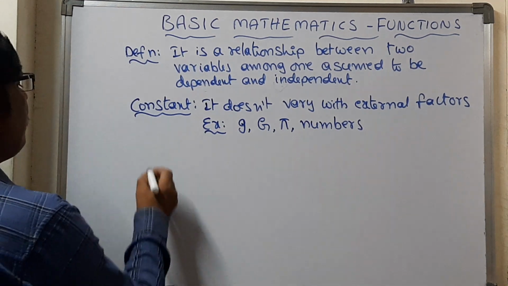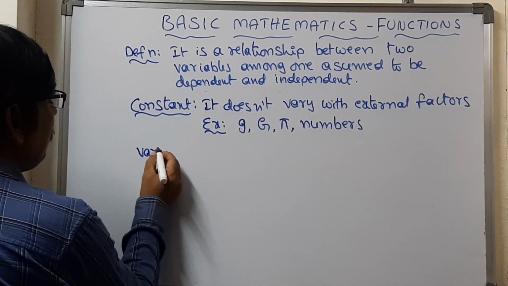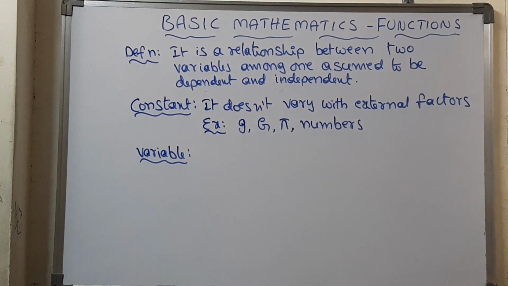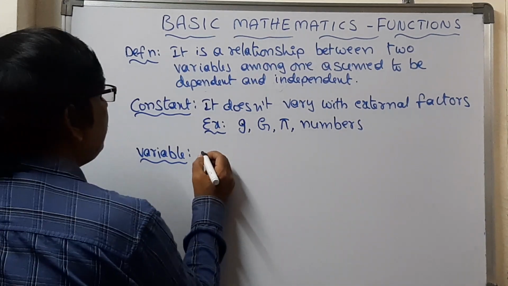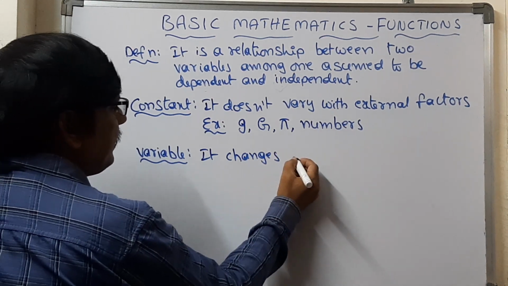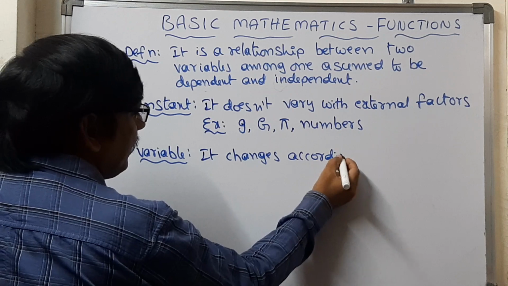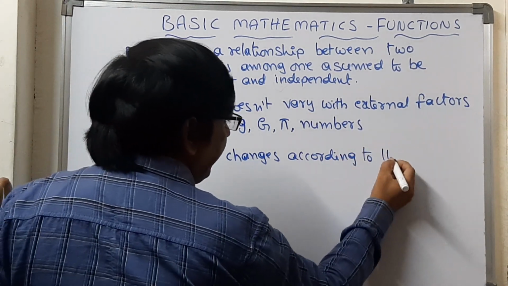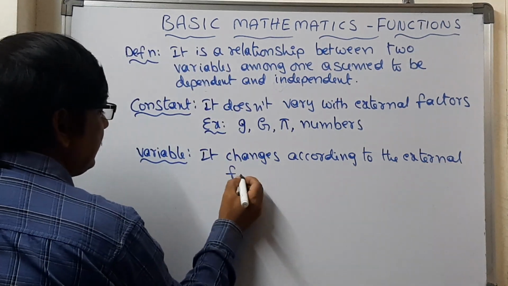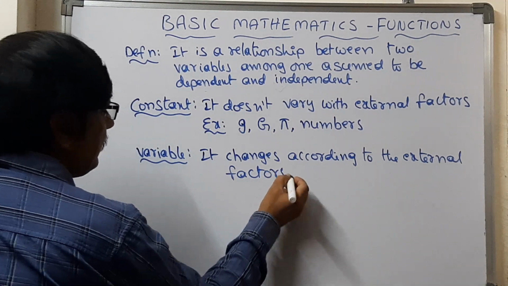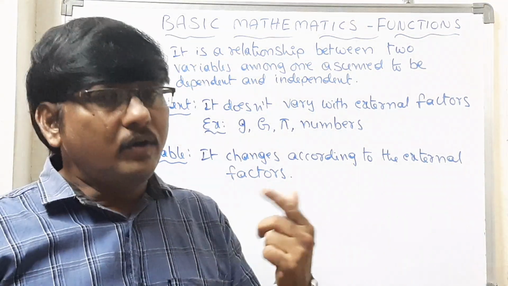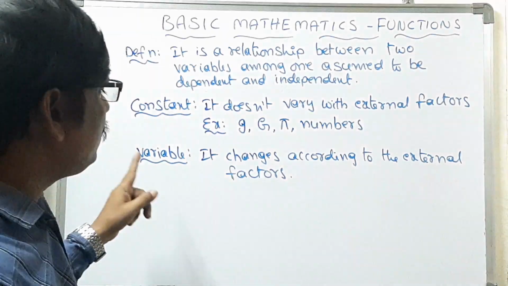Now the new word that comes to us is variable, and a variable is just the opposite term. What is meant by a variable? A variable is that which changes. These values change according to external factors, depending upon the situation. So variables change according to the external factors.